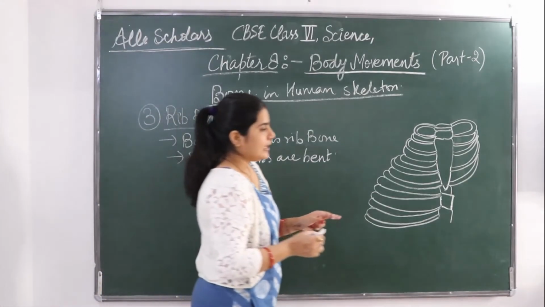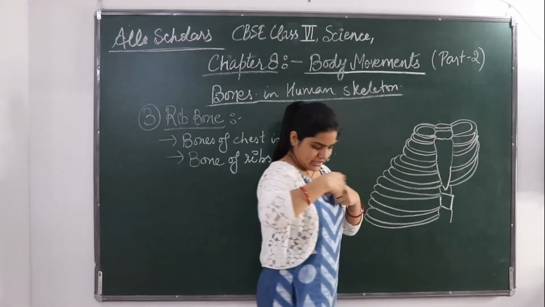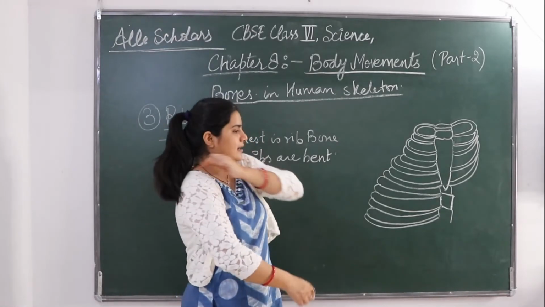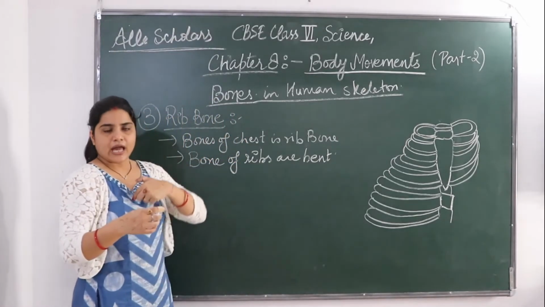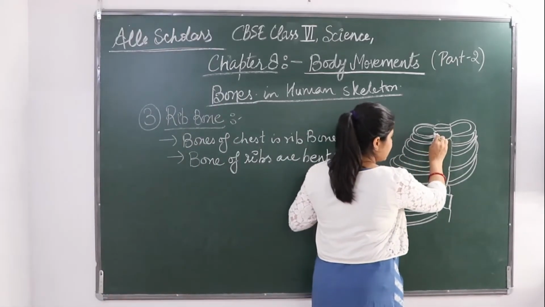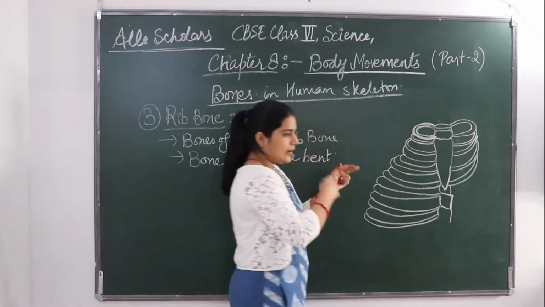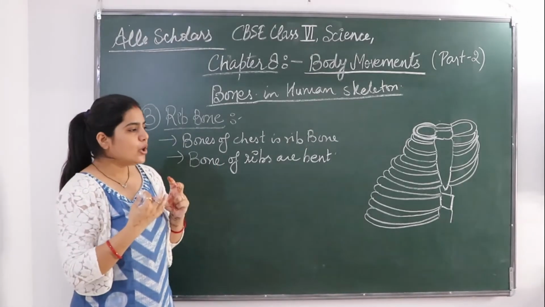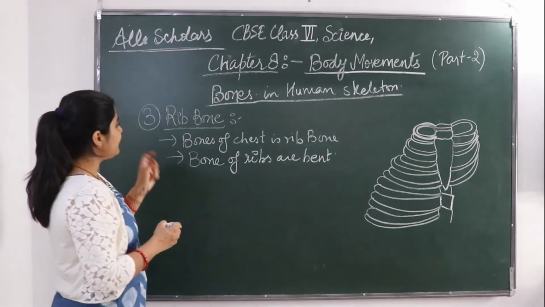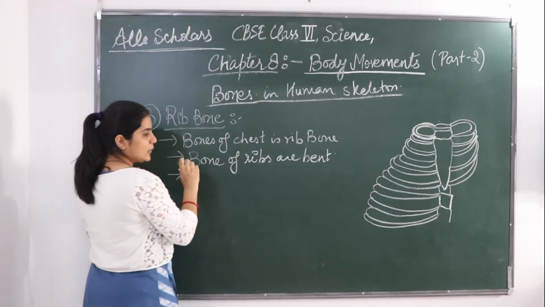You can see here that in the front is the chest bone, and the back one means from here to here, from the chest to the back. So they join the chest bone and the backbone. They are joining it like this, in a belt form, like a curve. It is making a cone-shaped cage. What is it called? That is called the rib cage.